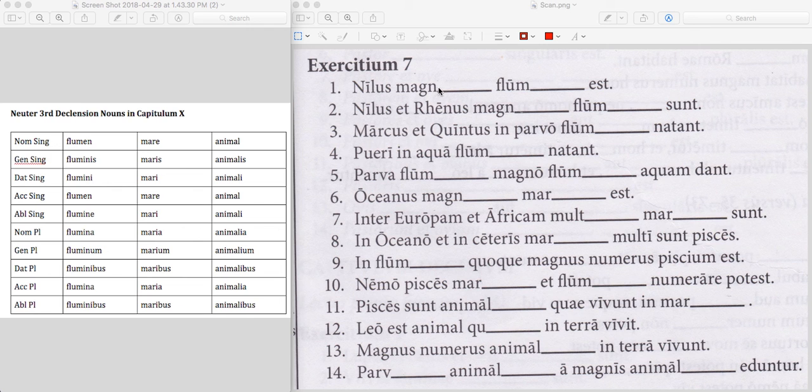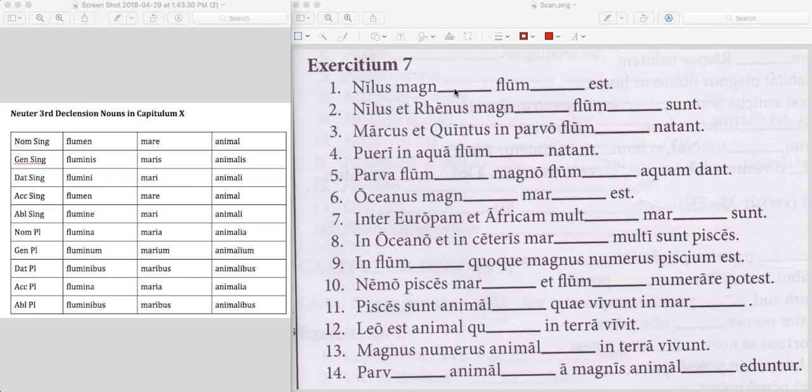It's not magnen. It's not going to necessarily match the ending of flumen, but it will match it in case, gender, and number. So case is nominative, gender is neuter, as these all are here, neuter nouns, and the number, not the declension number here, but the number meaning singular or plural.